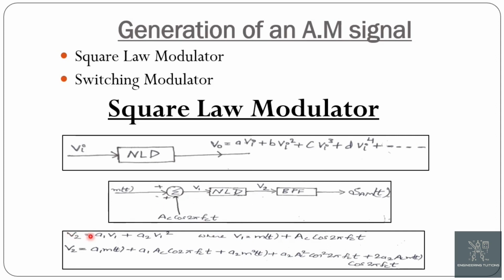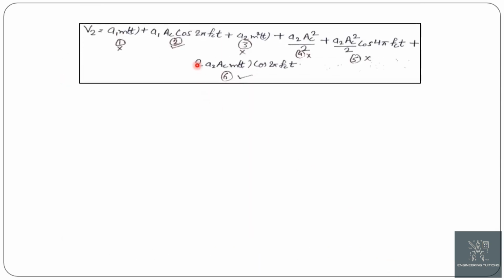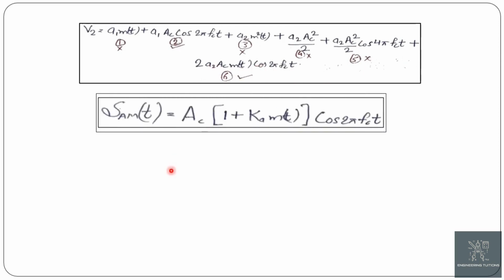Putting this value of V1 in V2, we get V2 is equal to A1 m(t) plus A1 Ac cos 2 pi fct plus A2 m(t) square plus A2 Ac square cos square 2 pi fct plus twice of A2 Ac m(t) cos 2 pi fct. Now rearranging this, we get the final expression of the square law modulator as V2 is equal to A1 m(t) plus A1 Ac cos 2 pi fct plus A2 m(t) square plus A2 Ac square by 2 plus A2 Ac square by 2 cos 4 pi fct plus twice of A2 Ac m(t) cos 2 pi fct.